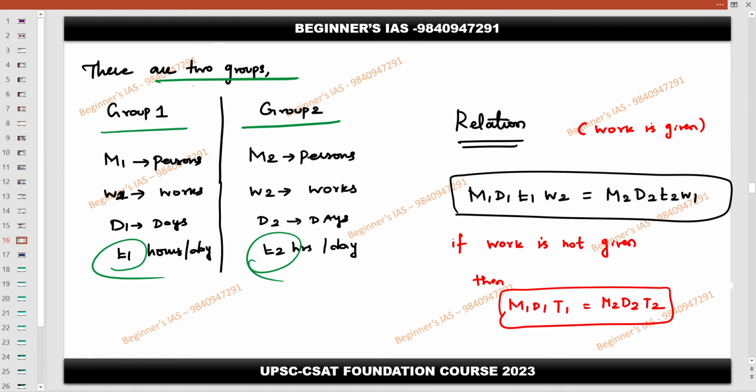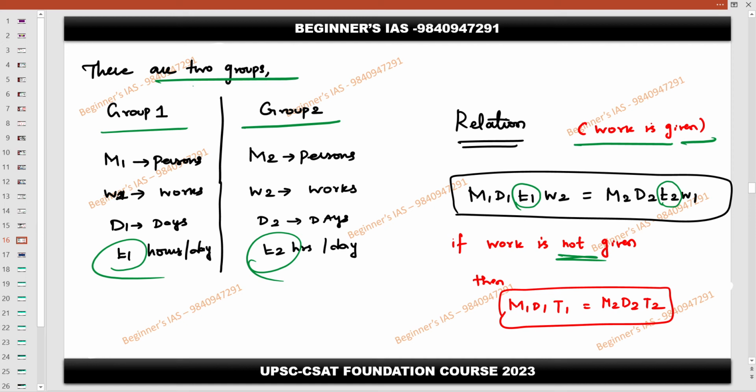If work is given, you can simply take M1 D1 T1 W2 equal to M2 D2 T2 W1, just including T1 and T2 on the respective sides. You need to be very careful here on the respective sides. If work is not given, simply M1 D1 T1 is equal to M2 D2 T2.